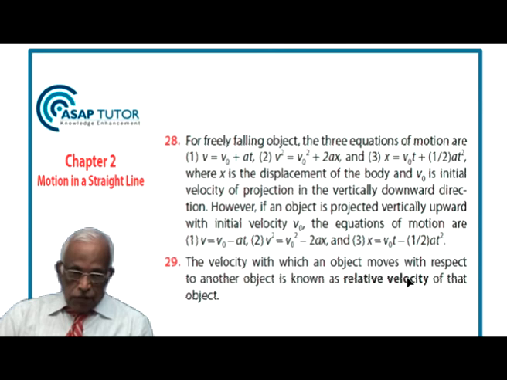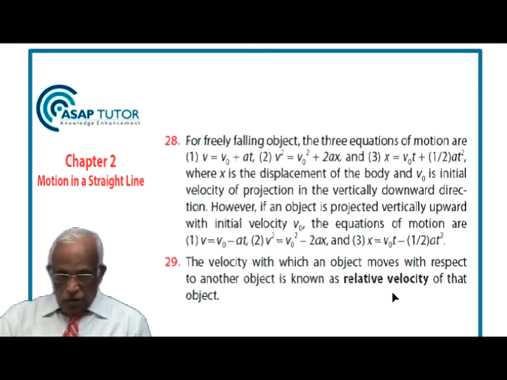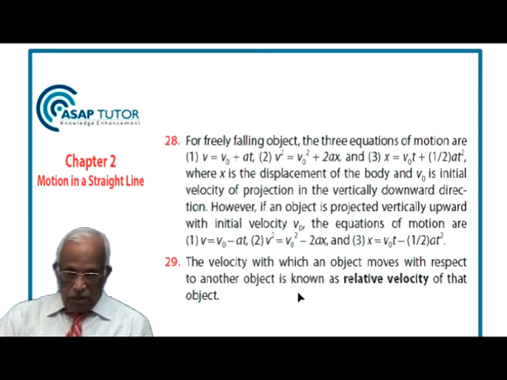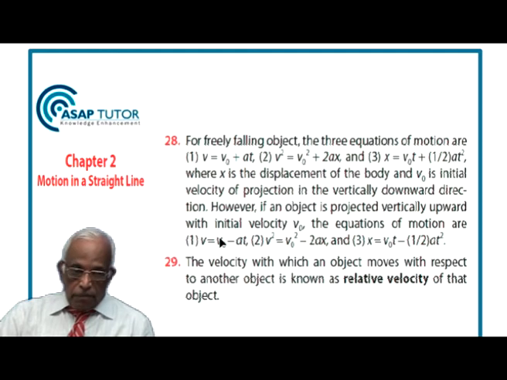The velocity with which an object moves with respect to another object is known as the relative velocity of that object. Here we are talking about the velocity of one with respect to the other, and that is where the concept of relative velocity comes into the picture. So with this, now we will go on to